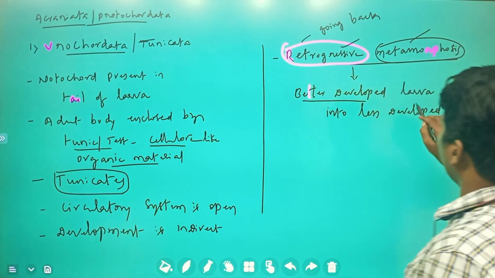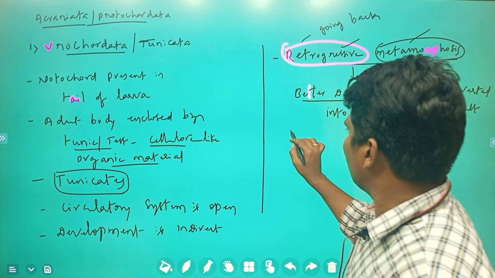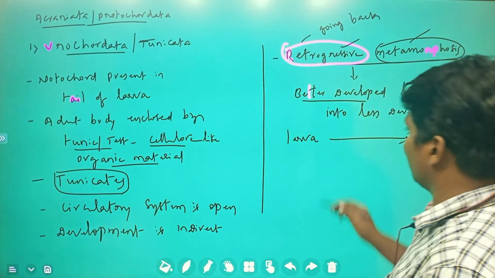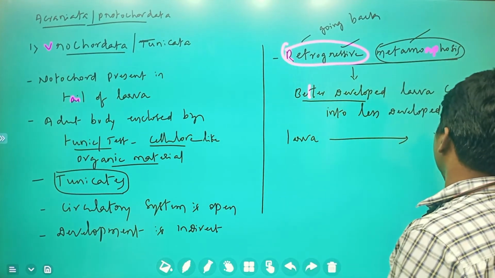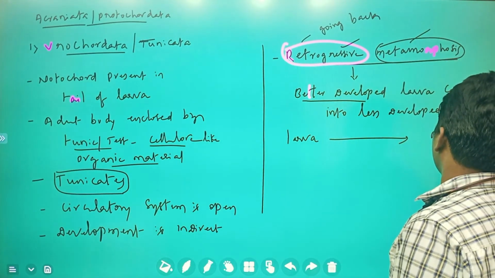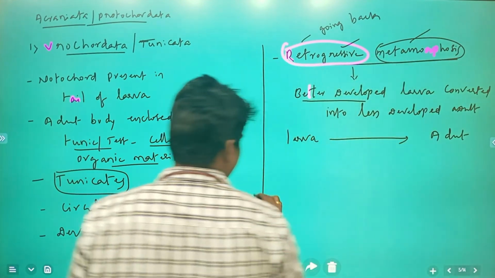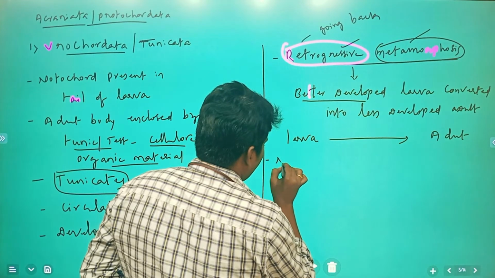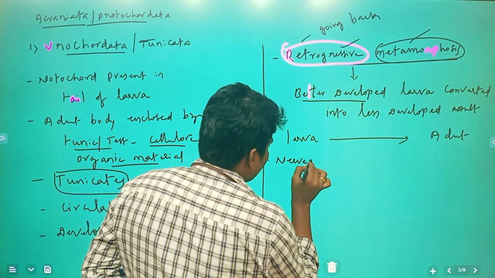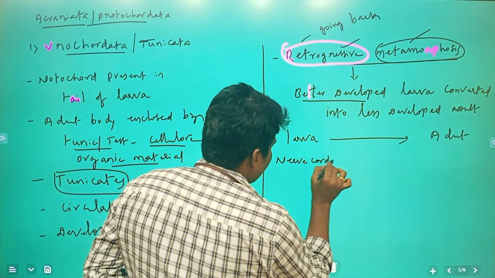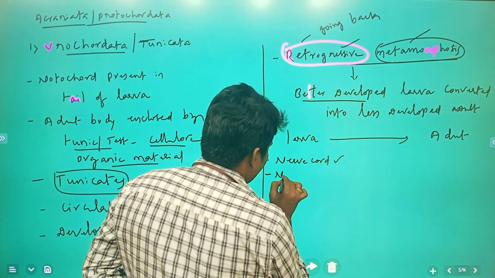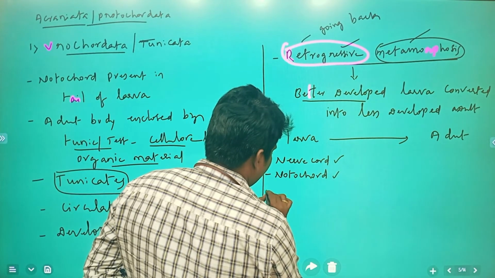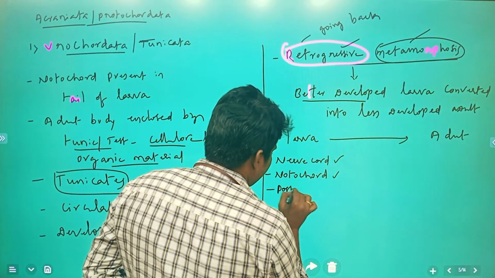Better developed larva: this larva has very important, advanced characteristic features. What are they? The nerve cord is present, the notochord is present, and the post-anal tail is present.